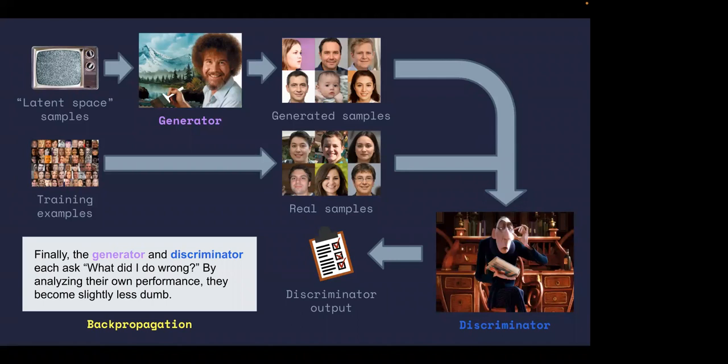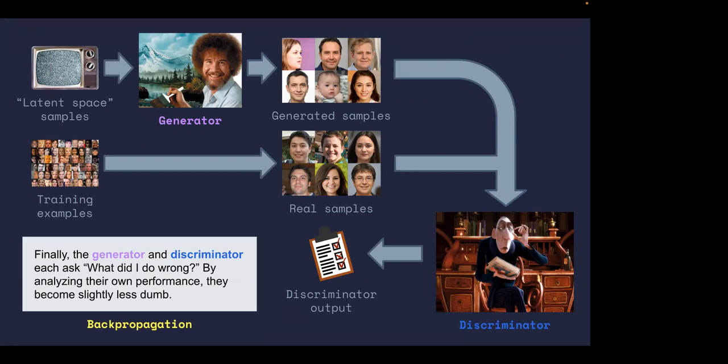It's going to analyze itself and go, how could I have given better results? And that's what it'll do, and it'll improve itself very slightly. The generator can also improve itself using the discriminator's test results.